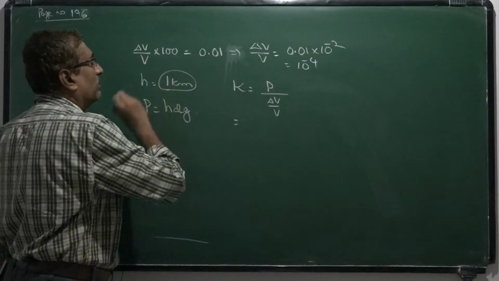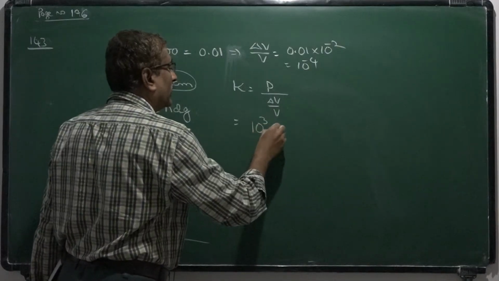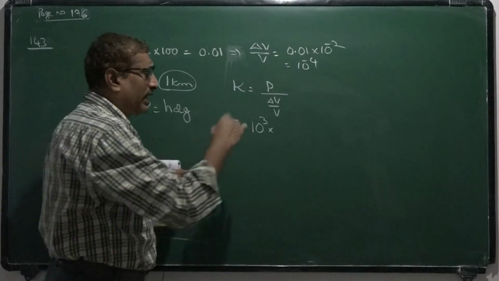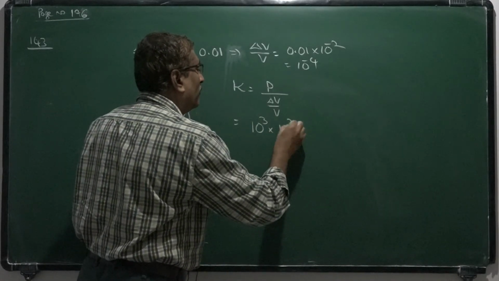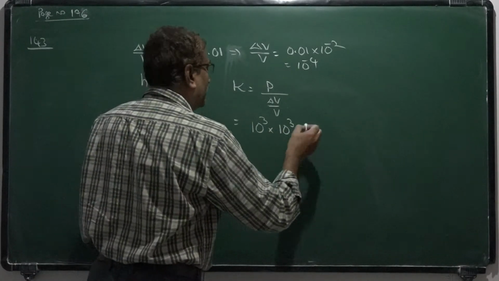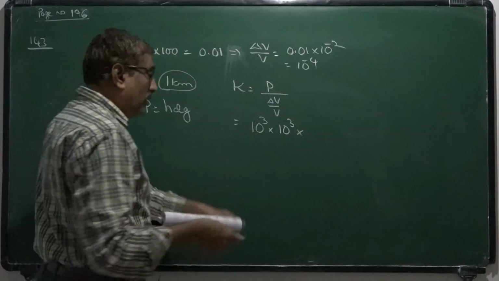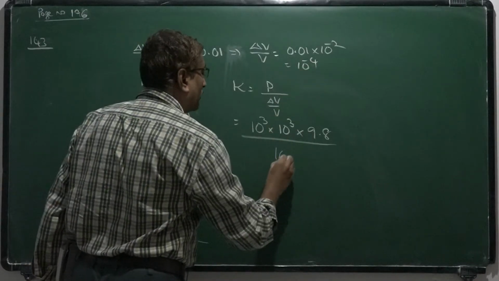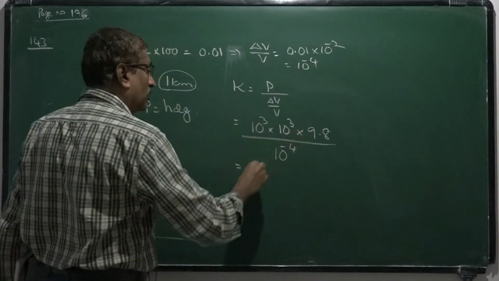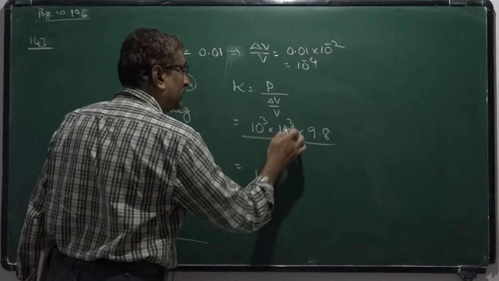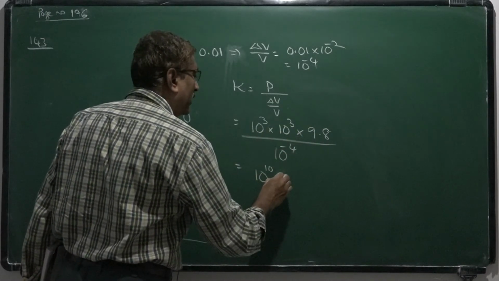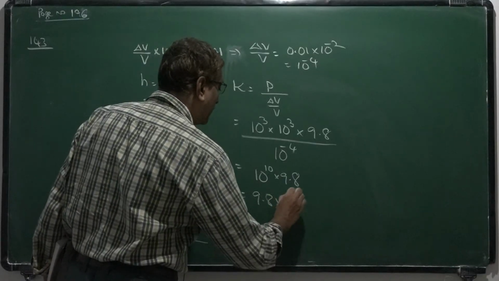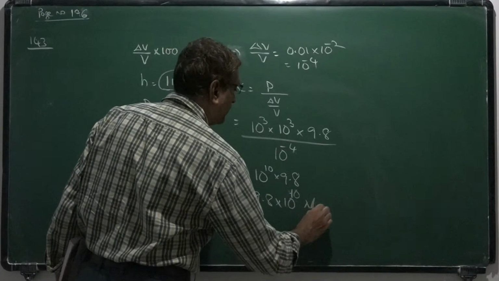H is 1 kilometer, so 10 cube; the density of water, 1 gram per cc, in SI units is 10 cube; and g is 9.8. Divided by 10 to the power minus 4, the total is 9.8 into 10 to the power 10 Newton per meter square.